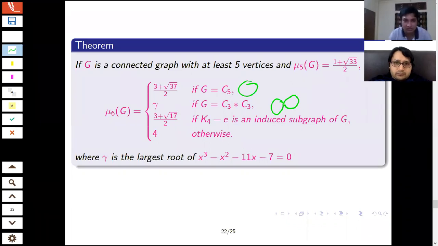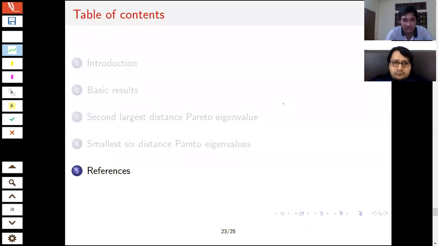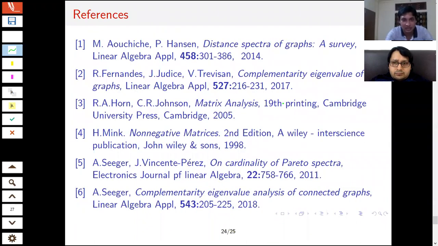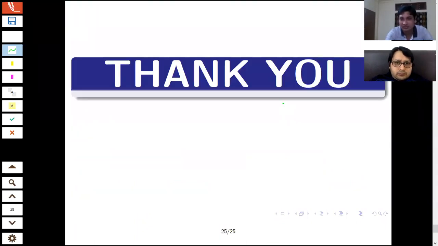So that's all. I can talk about mu 7, mu 8, but there are several. Even if I talk about mu 7, there are 18 different possibilities. So it's, I think, useless to go on discussing. So I can discuss up to mu 6. So that's all actually. Here are the references that I have gone through. And yeah, that's it. Thank you.